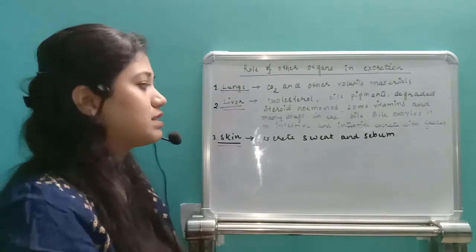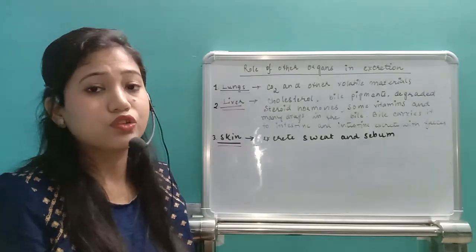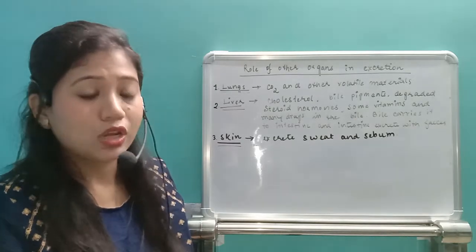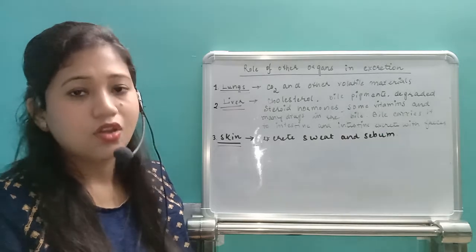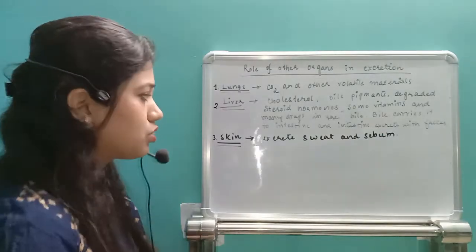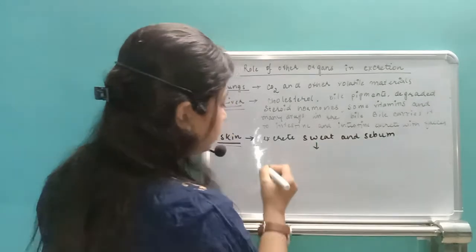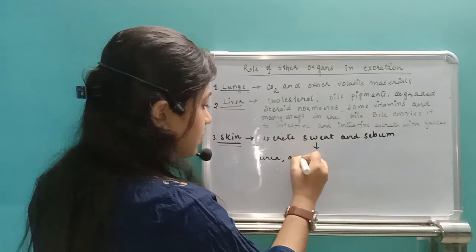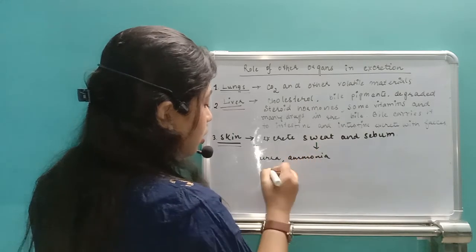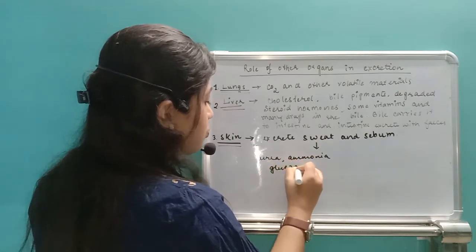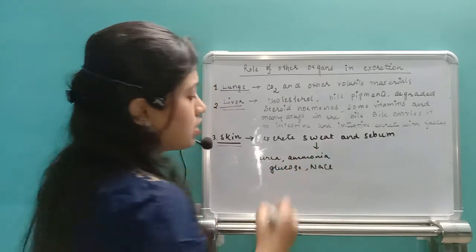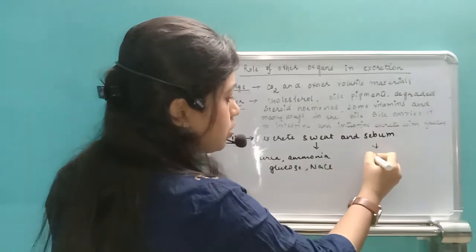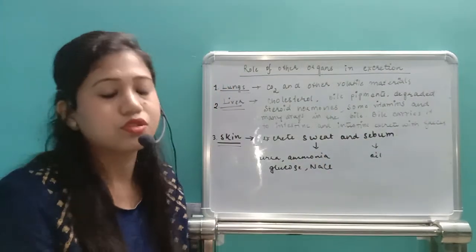Then the next one is the skin. We know that the skin has two types of glands: the sebaceous gland or oil gland, and the sweat gland. With the sweat, different types of products will be removed. We can excrete some urea, ammonia, excessive glucose, sodium chloride, and those things will also be removed outside. And sebum excretes out the oil.